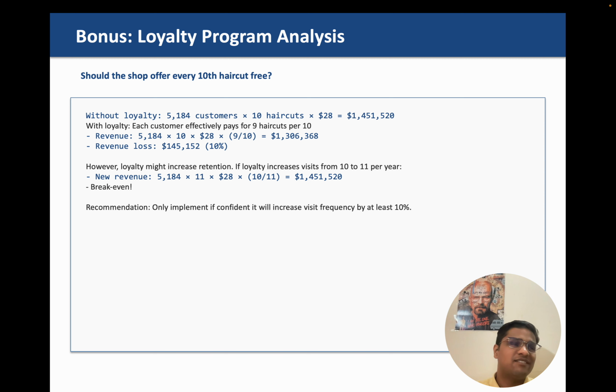We considered external factors, like if the economy is down, people might move to low-budget shops, which was our risk. We also considered competition, which the interviewer had said you can ignore. We considered our capabilities, which is not very significant in this case because we're just opening a barber shop, and we did a good amount of financial analysis. And we also considered a loyalty program.